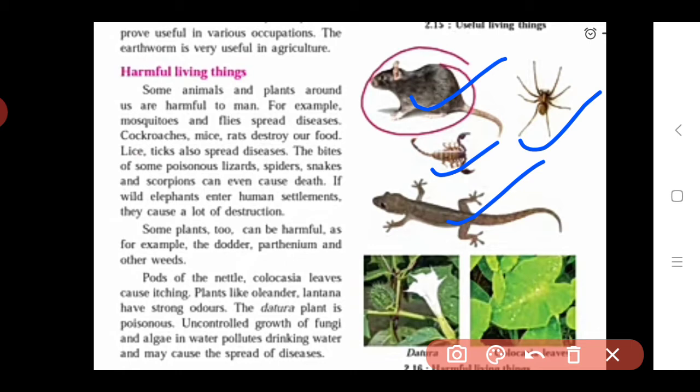There are also the bites of some poisonous lizards. There are some lizards at our home. If a lizard bites someone, then what happens?